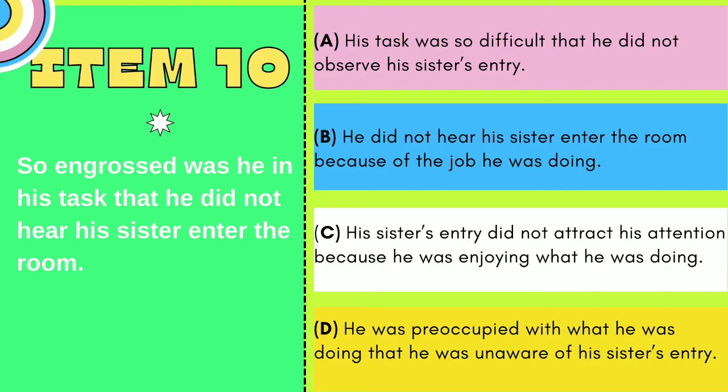Now, item 10. So engrossed was he in his task that he did not hear his sister enter the room. The answer options are A. His task was so difficult that he did not observe his sister's entry. B. He did not hear his sister enter the room because of the job he was doing. C. His sister's entry did not attract his attention because he was enjoying what he was doing. And D. He was preoccupied with what he was doing, that he was unaware of his sister's entry. And the answer for this one is D.